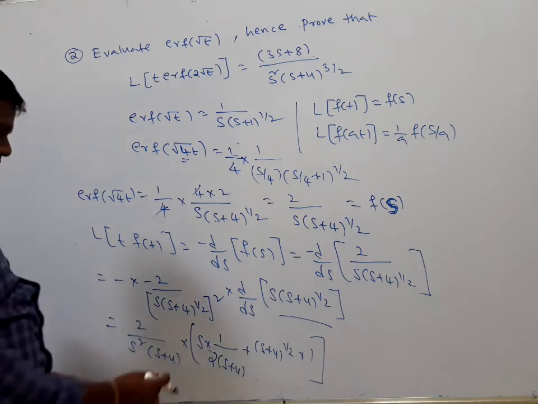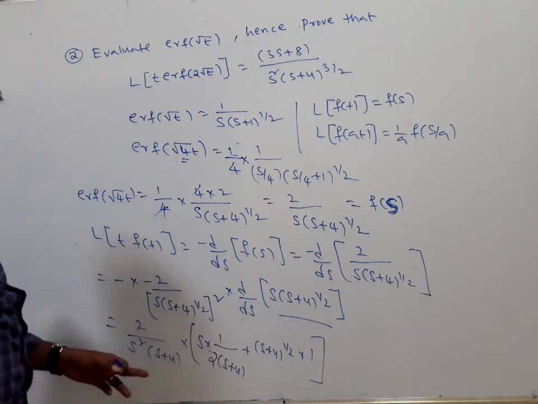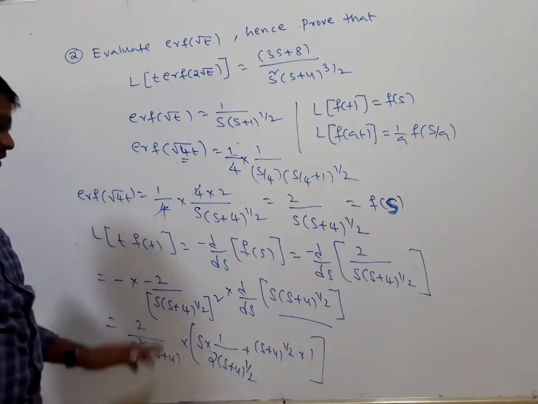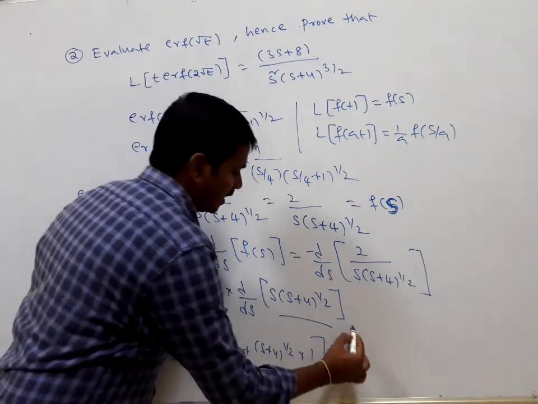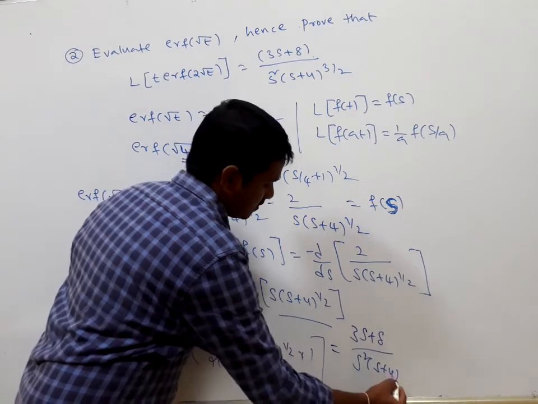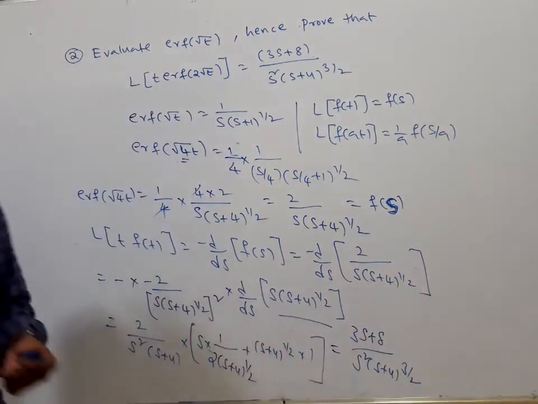Here, if you take s plus 4 as the LCM, sorry, 1 by 2 root, 1 by 2 s plus 4 whole to the power of 1 by 2 as the LCM, and simplify it, you will get 3s plus 8 divided by s square into s plus 4 whole to the power of 3 by 2 as your answer.